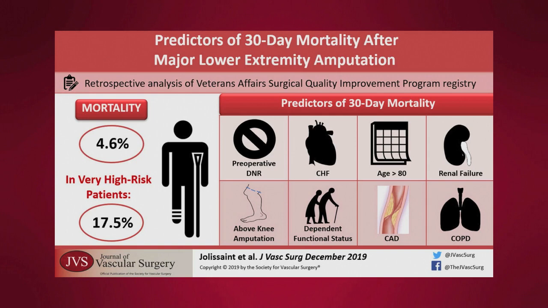Overall, the mortality in the derivation data set was 4.6%, while 30-day mortality was 2.3% for low risk, 4.3% for moderate risk, 7.5% for high risk, and 17.5% for very high risk patients. These data can be used to provide counseling for patients, as well as benchmarking data for quality initiatives.